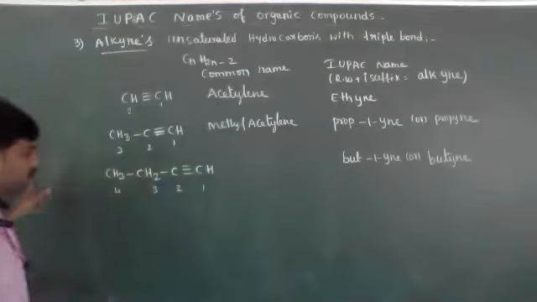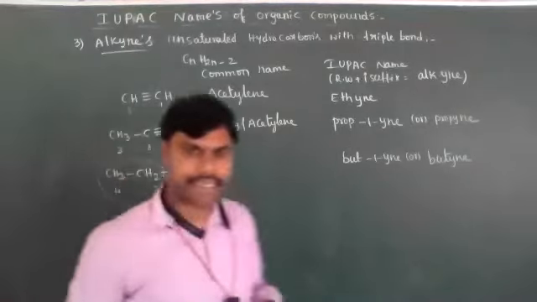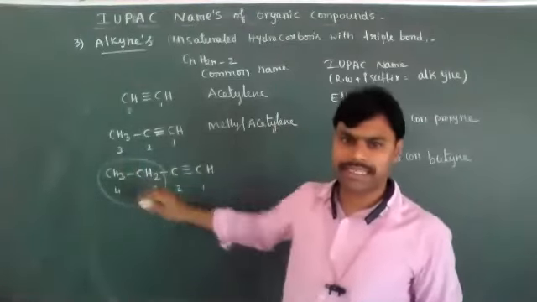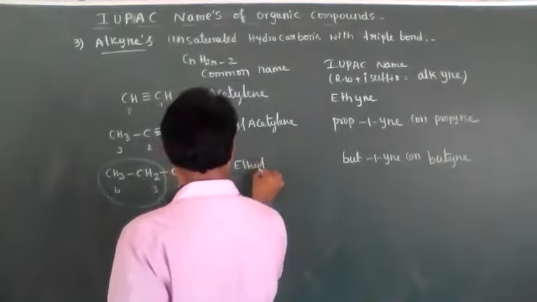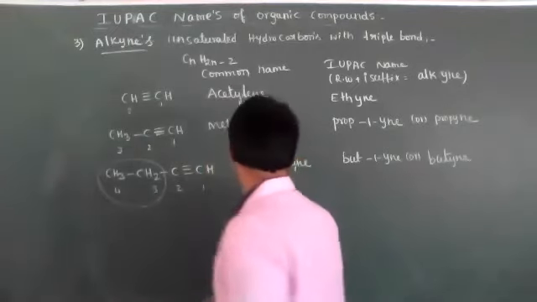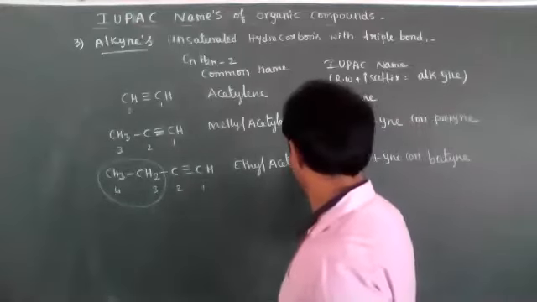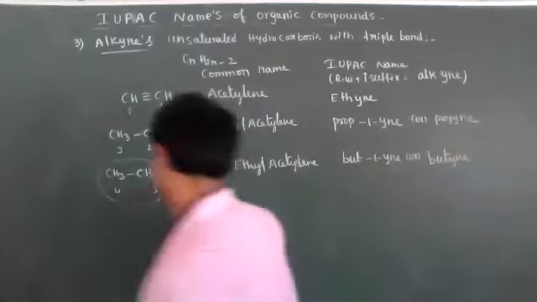Its common name: from acetylene, on the left side one ethyl group is present, so its common name is ethyl acetylene. Ethyl acetylene is the common name. Okay, students?